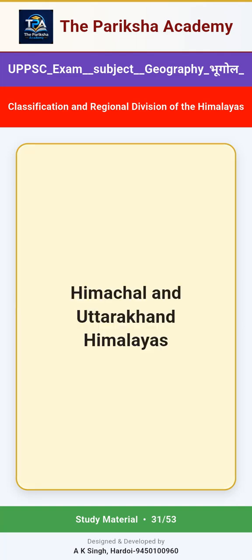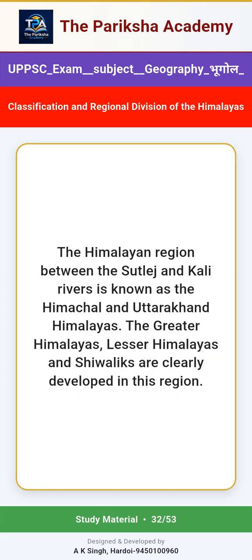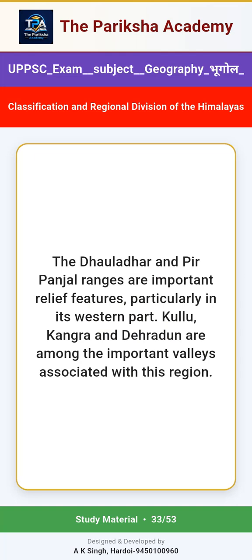Himachal and Uttarakhand Himalayas. The Himalayan region between the Sutlej and Kali rivers is known as the Himachal and Uttarakhand Himalayas. The Greater Himalayas, Lesser Himalayas and Shivaliks are clearly developed in this region. The Dhauladhar and Pir Panjal ranges are important relief features, particularly in its western part. Kullu, Kangra and Dehradun are among the important valleys associated with this region.